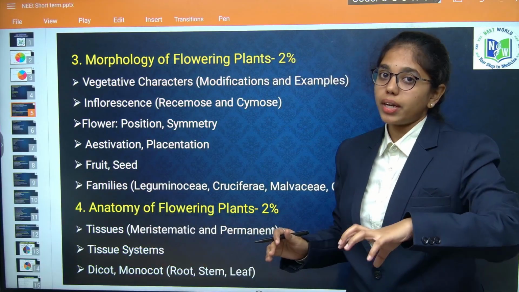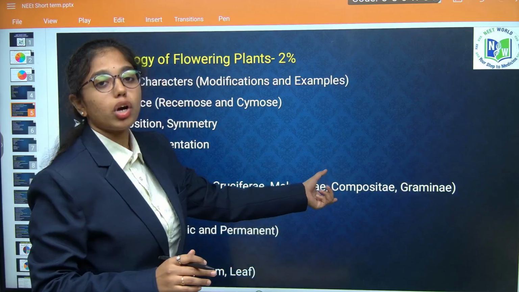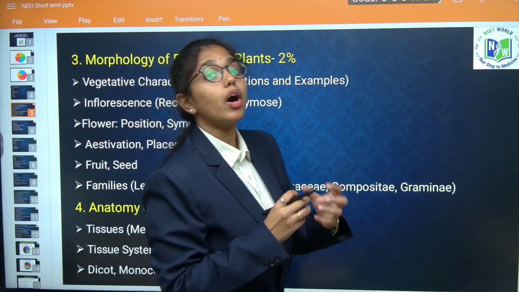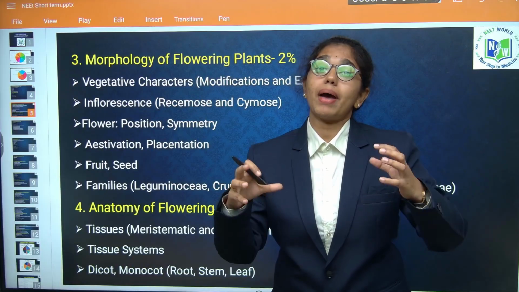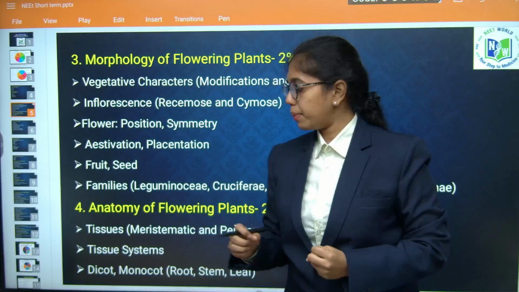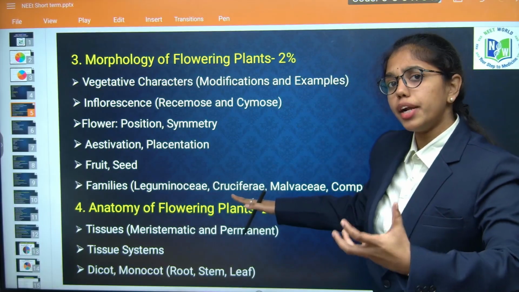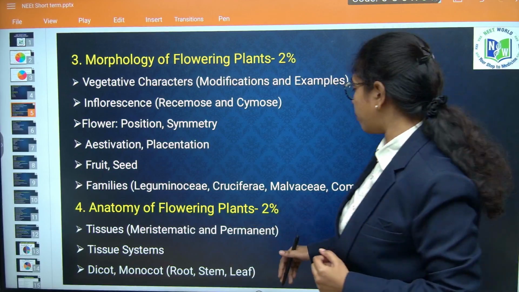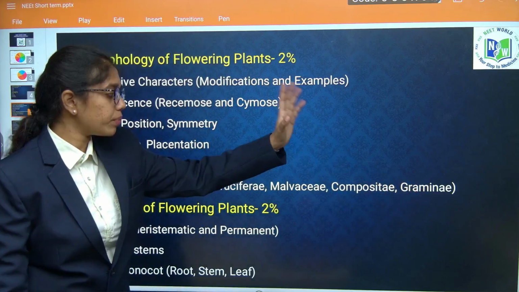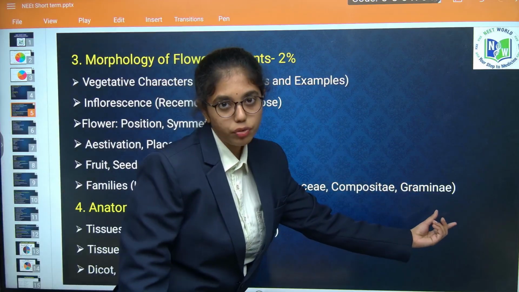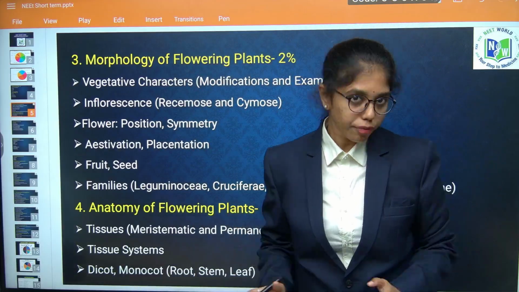For 2025 it is most confusing actually, but we need to focus on these families. What do we have to focus on in these families? The floral formula, floral diagram and the examples from the families, where you have to focus on Leguminosae, Cruciferae, which is already there in the previous syllabus of NEET, and then Malvaceae, Compositae, Graminae, which is included from the previous year. This also you have to focus on. For this we have everything in our PDF in tabulated form.